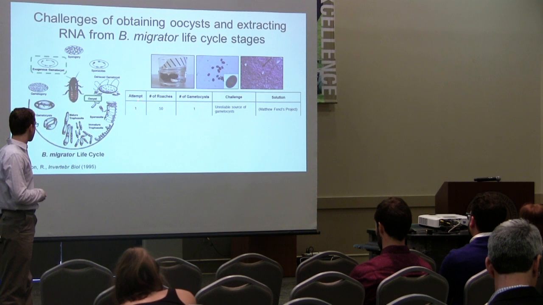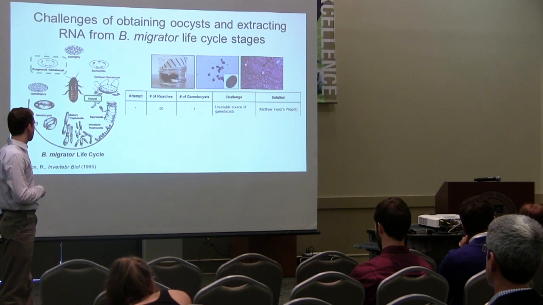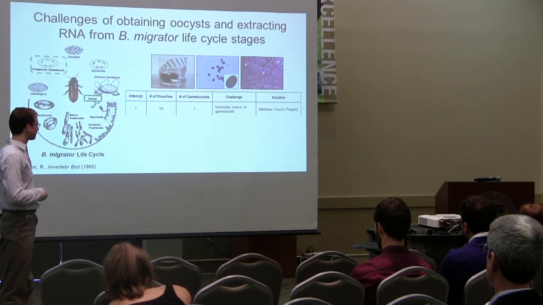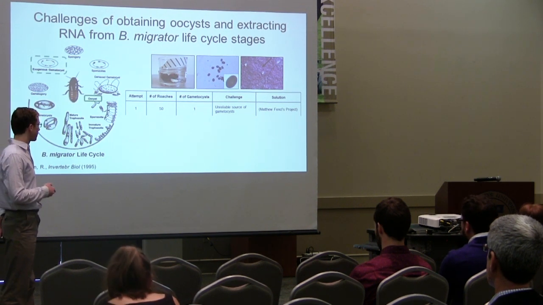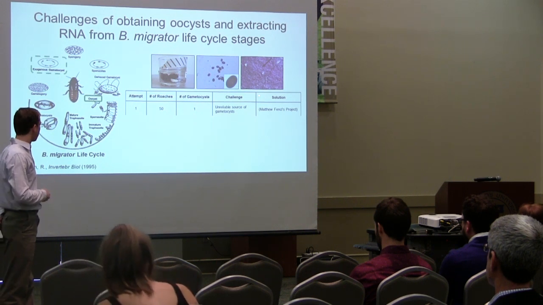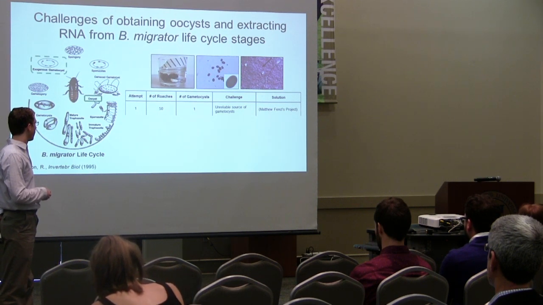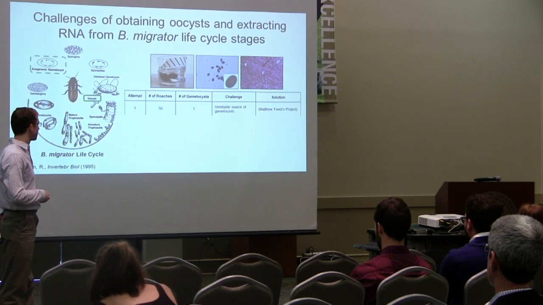And so in our first attempt, we made 50 of these plates, and we only got one gametocyst. Basically our challenge was that we had an unreliable source of gametocysts. It's not sustainable to make 50 of these plates and only get one single gametocyst.